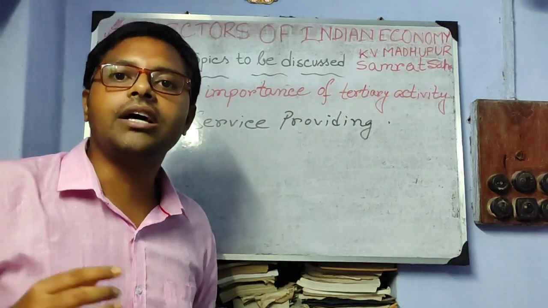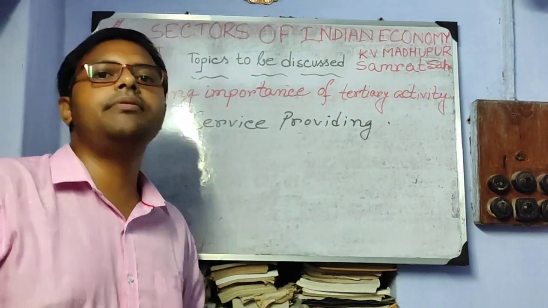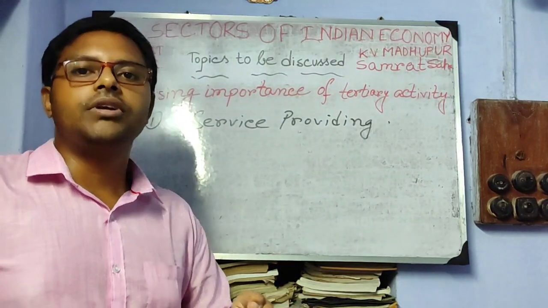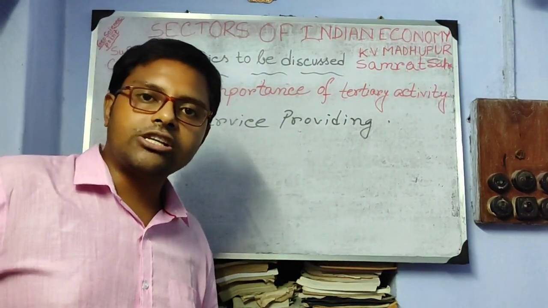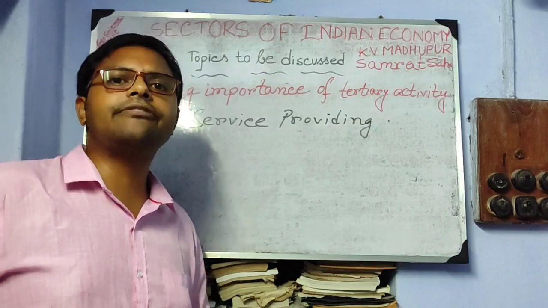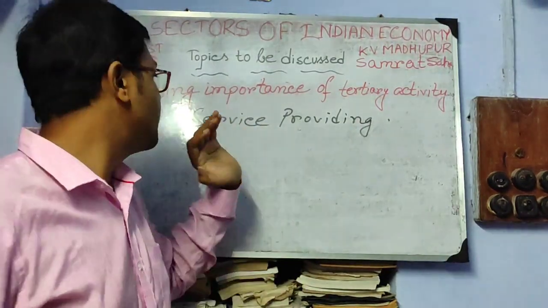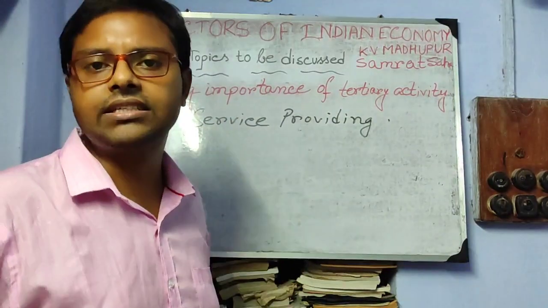Tertiary sector provides services like emergency service, situation based service like hospital, electricity, banking, economy, transport and communication, all the services are done by the tertiary sector. That's why most of the people try to join this sector.